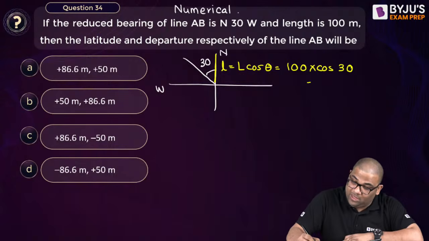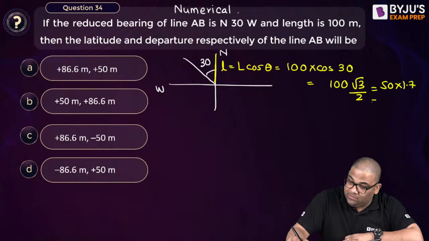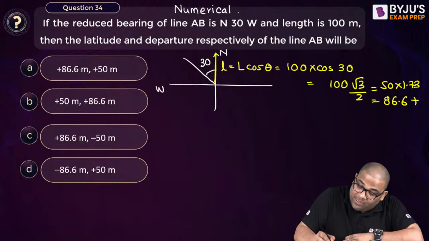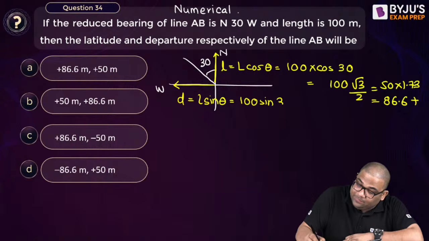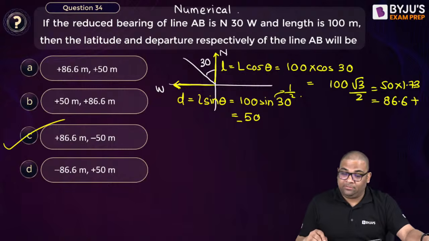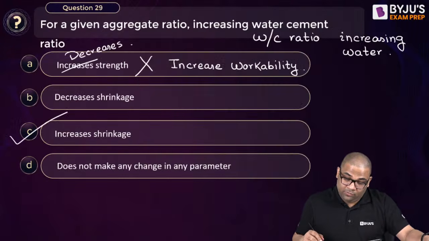Cos 30 is root 3 by 2, so 50 into root 3 is 86.6, and this is positive because it is towards north. Departure is L sin theta, 100 sin 30, which is 50, but it is towards west, so it is negative. So the answer is 86.6 and minus 50. Let us see some more numericals.